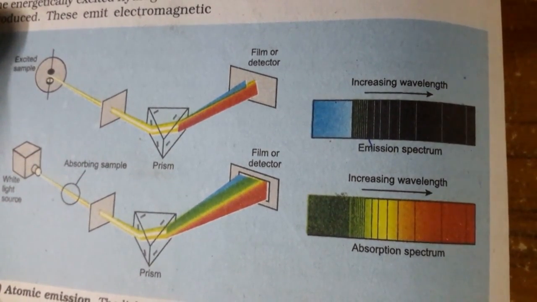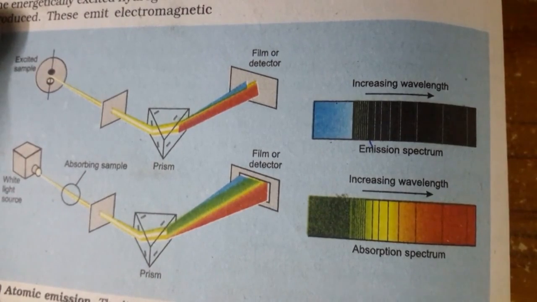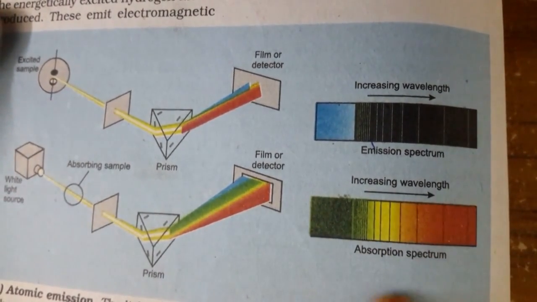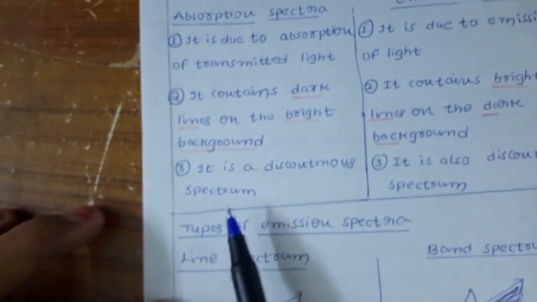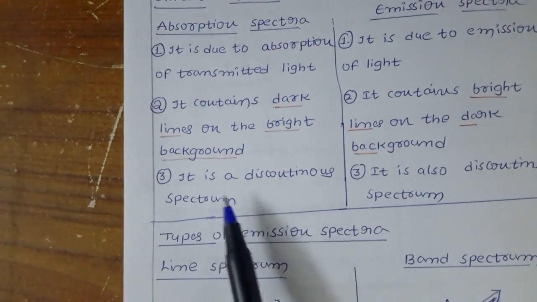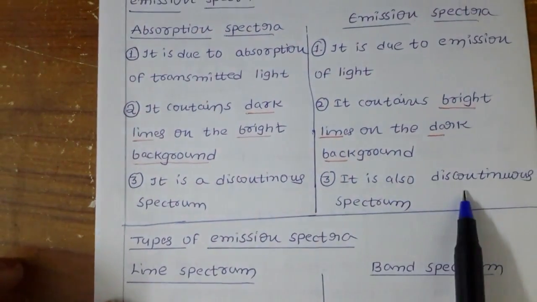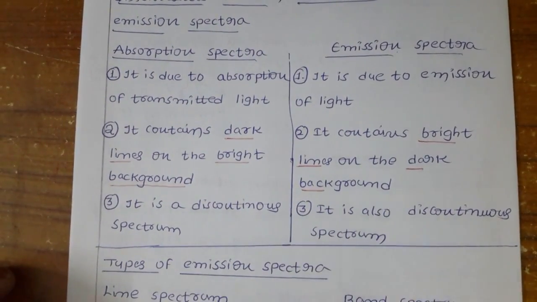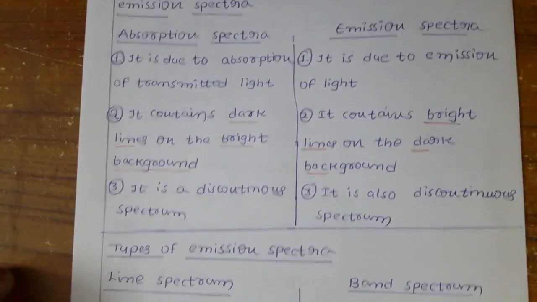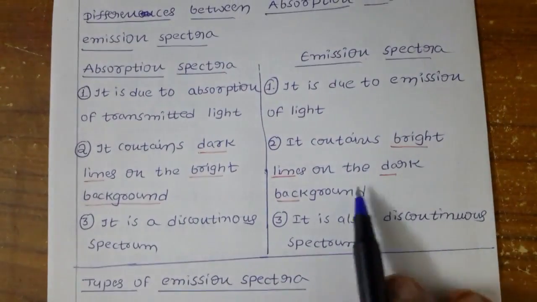That part of the light is absorbed by some matter. So here we have a bright background with dark lines. Both absorption and emission spectra are discontinuous spectra. Now again, emission spectrum has two types.